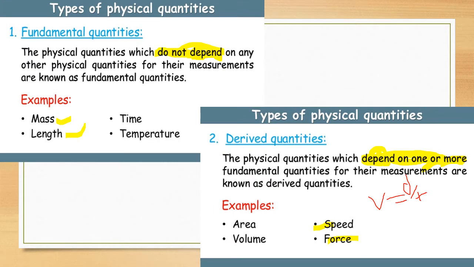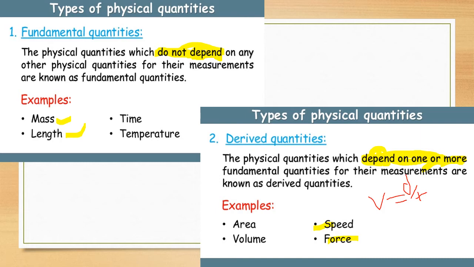In the next case, there are two types of physical quantities: first is the fundamental quantity and second is the derived quantity. The physical quantity which does not depend upon any other physical quantity for its measurement is called a fundamental quantity.